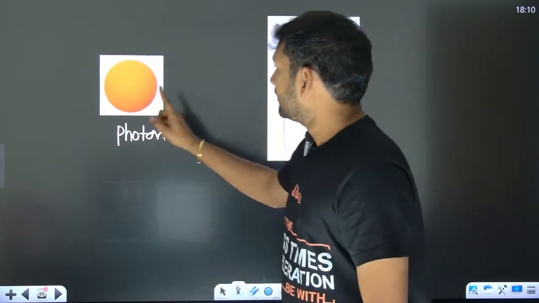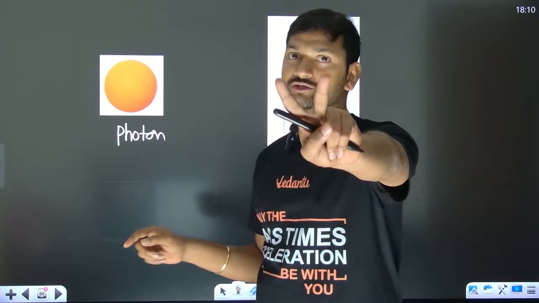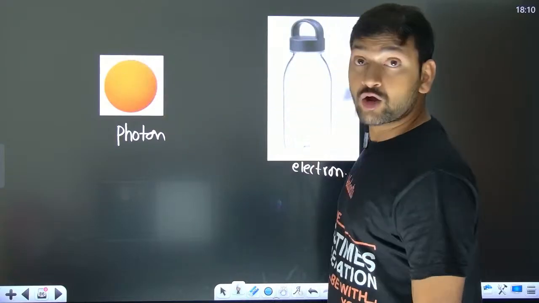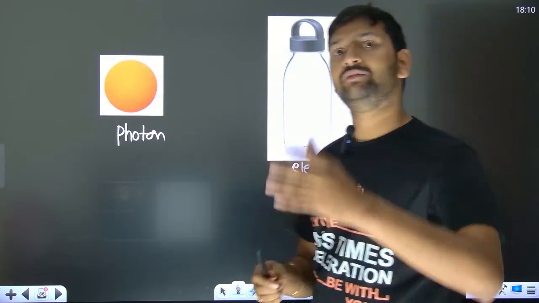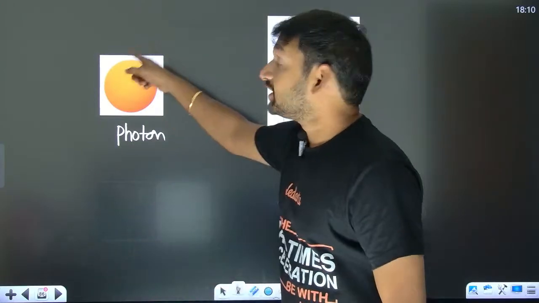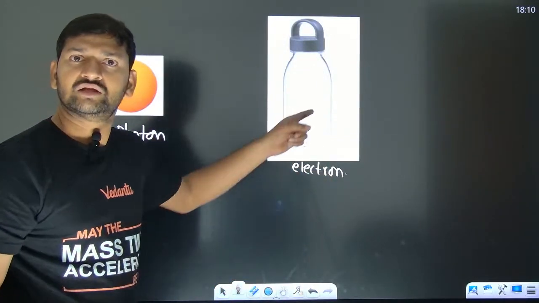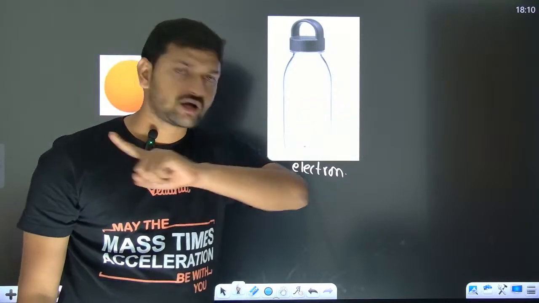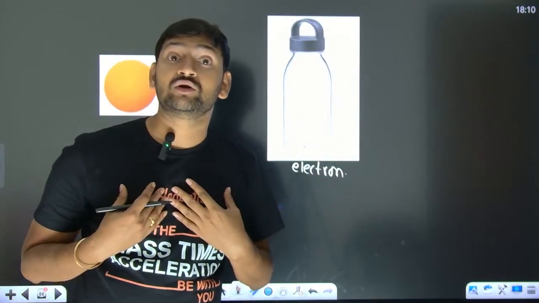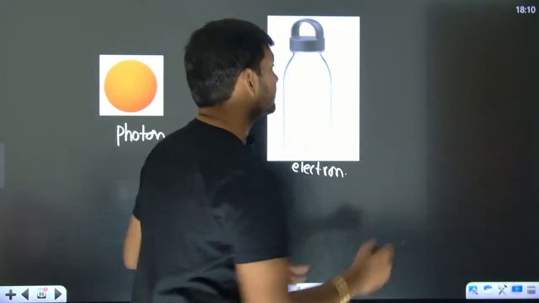Now look, this plastic ball, when I throw it onto this bottle, there will be two possibilities. That plastic ball will knock out this water bottle, or the water bottle will be as it is. The plastic ball is not able to knock the bottle out, right? So if the energy of the plastic ball is very small, if I throw it with small kinetic energy, then will the bottle fall? No. So whenever I am going to say whether the bottle is going to fall or not, if the bottle falls, electron comes out. So you relate like this.